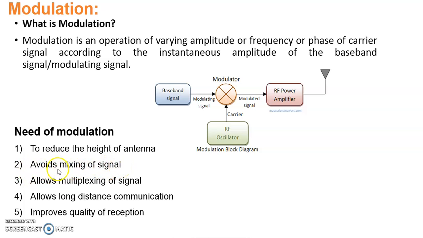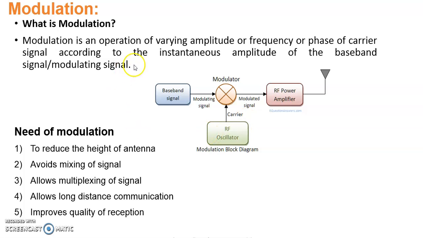In the atmosphere, we know that n number of signals are available, but there is no mixing taking place. So it avoids mixing of signals and allows multiplexing of signals. We can send n number of pieces of information through one particular bandwidth channel only. That is called allowing multiplexing of signals. It allows long distance communication, so it facilitates transmitting any information from one place to a far away place, and it also improves the quality of reception. For all such reasons we are performing modulation.